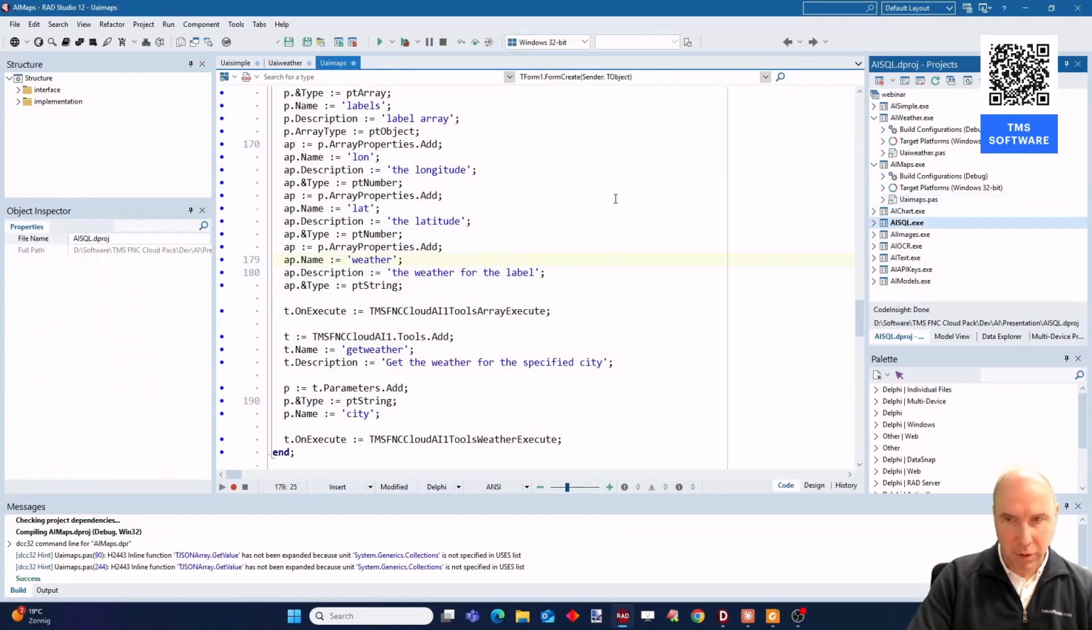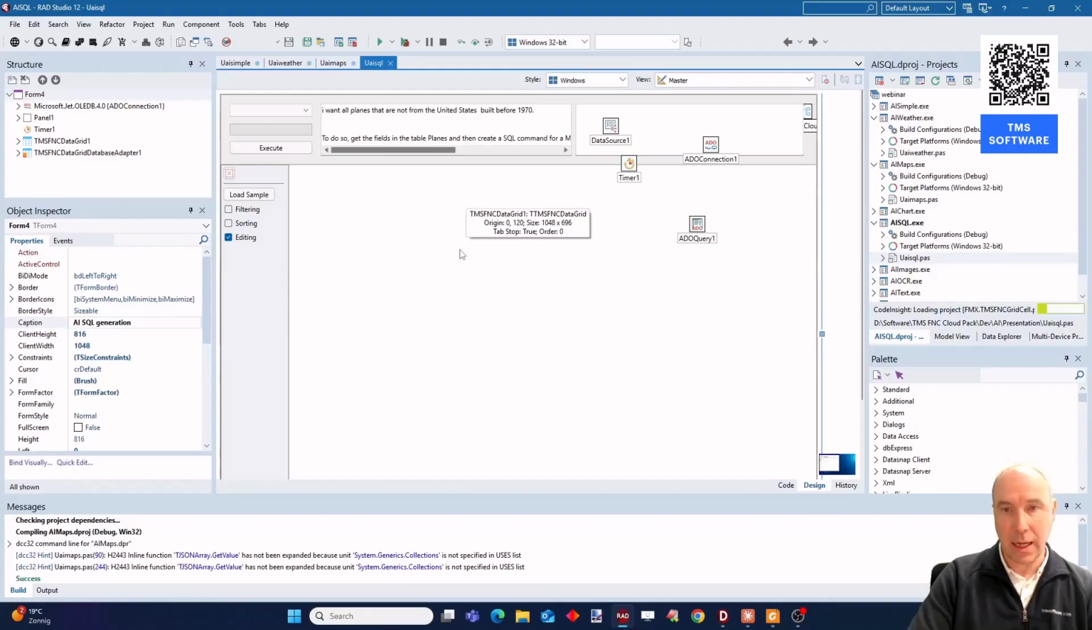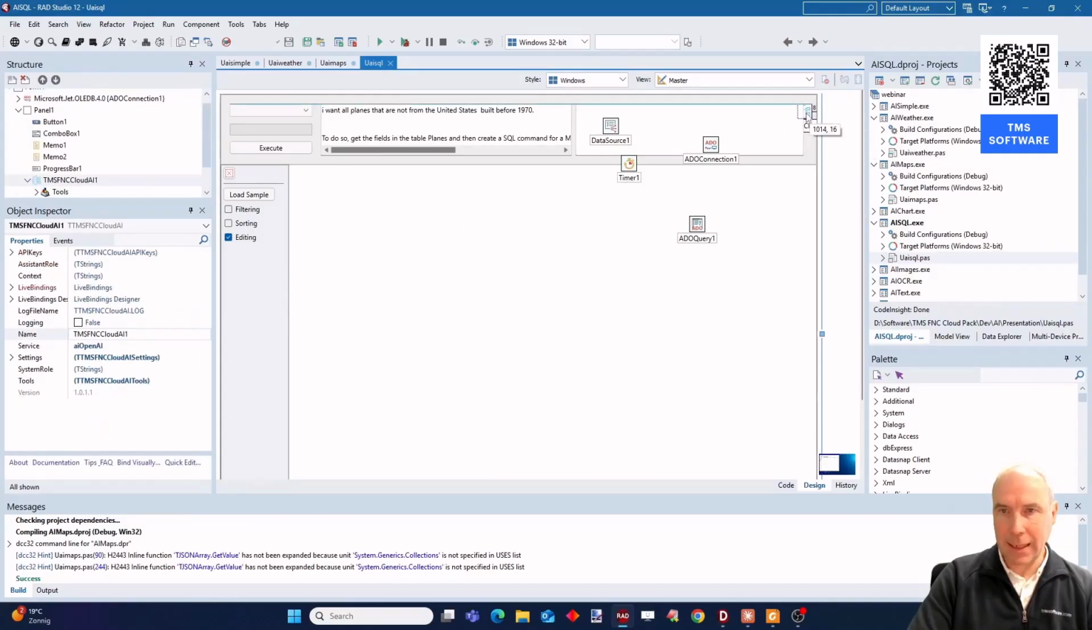Another example, before turning to other data types that we can use with LLMs, is how we can use natural language to execute queries on a data set. So here we have the Cloud AI components.